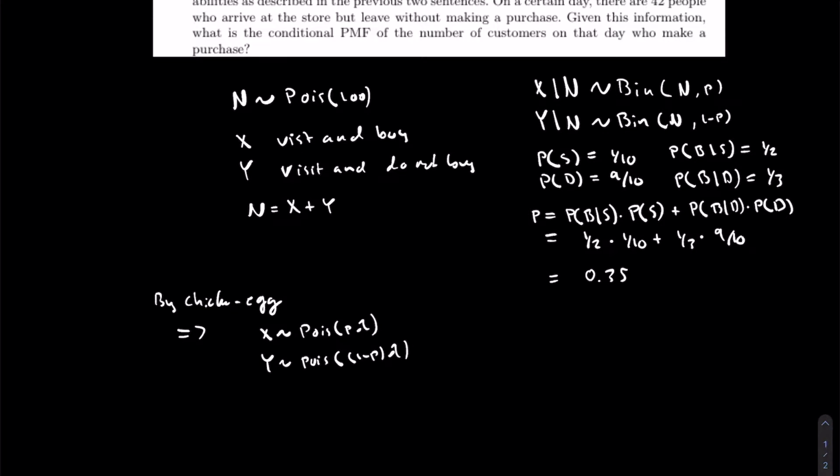And in this exercise, we know what lambda is. It's 100. So this term will be 0.35 times 100, and that is 35. So in this particular exercise, X is going to be Poisson 35, and Y, sorry about that, Y is going to be Poisson 65.